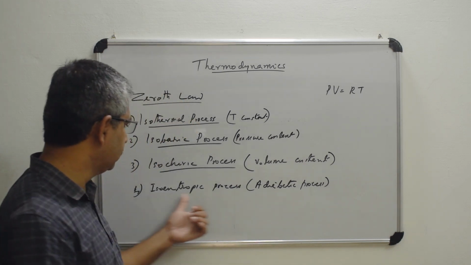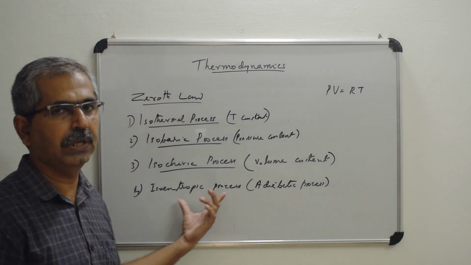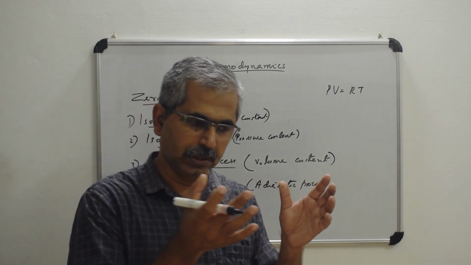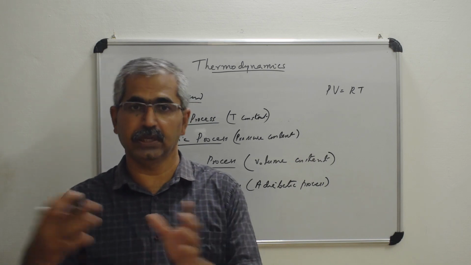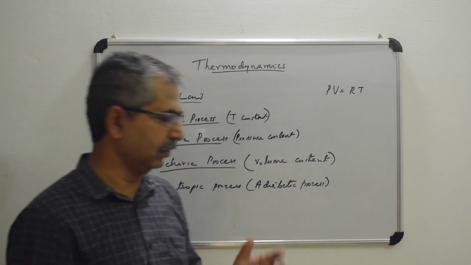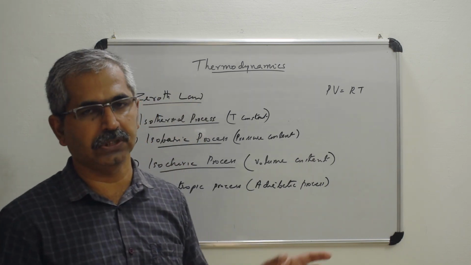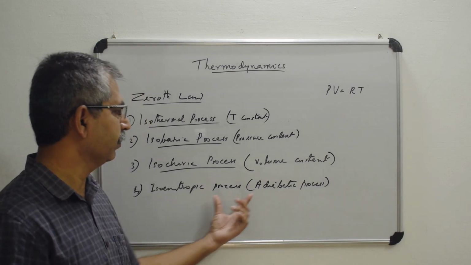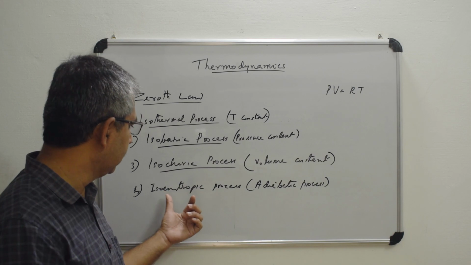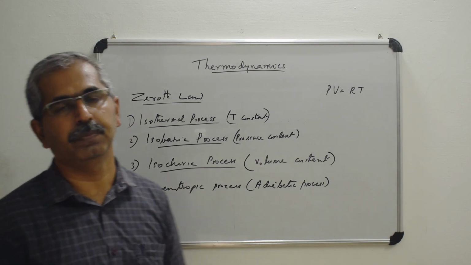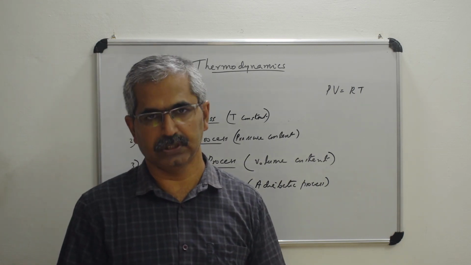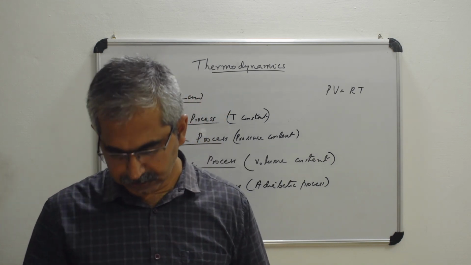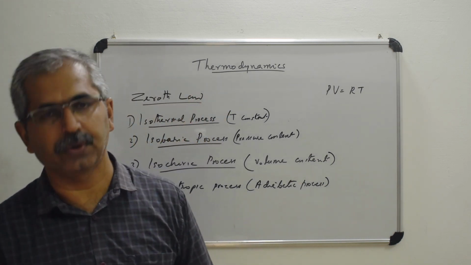So this is called isoentropy because entropy is directly connected to the heat that is received by the system or that is taken away from the system. So if there is no heat exchange between the system and the surroundings, then that is called an adiabatic process, and in that case the entropy will remain the same, or the change in entropy will be equal to 0. So that is why it is called an isoentropic process.